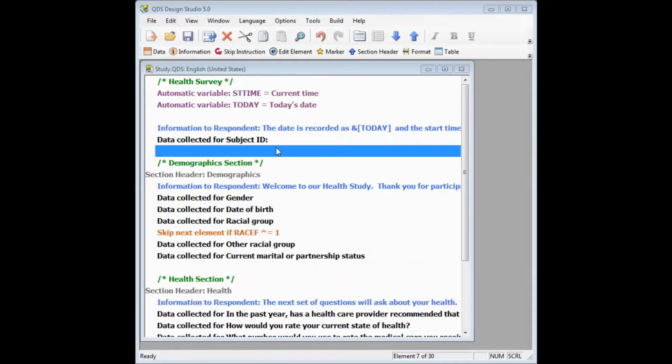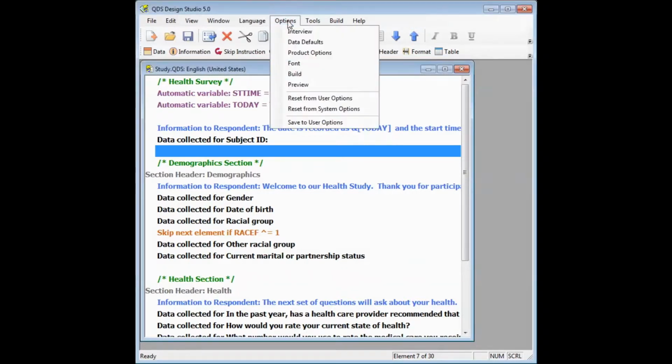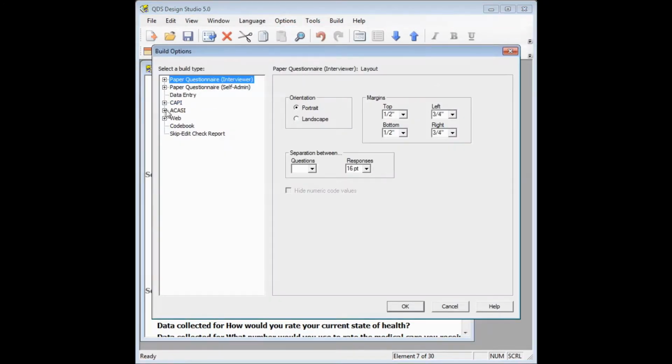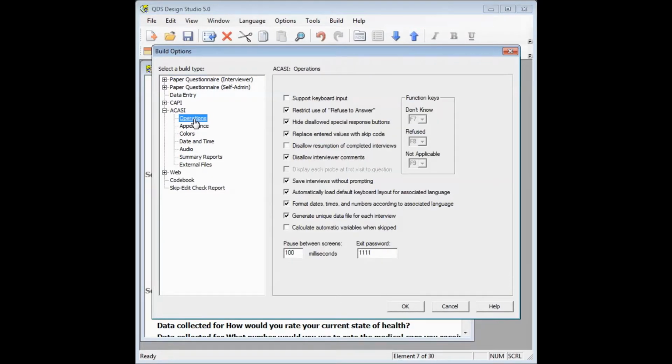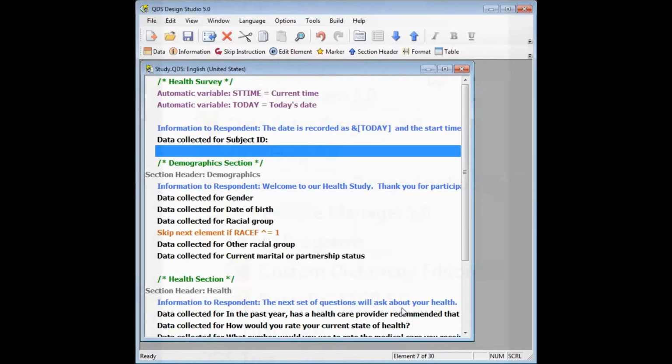First, we want to show you how to set that up in the Design Studio. You'll go to the Options menu and then select Build and then select ACASI and then the Operations tab. The Generate Unique Data File for each interview, that is the second from the bottom option. Make sure and check that and then select OK.